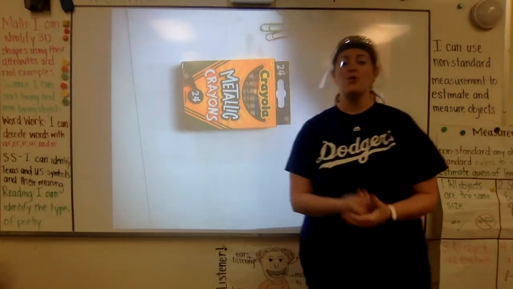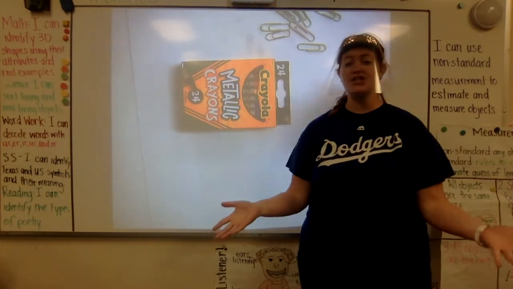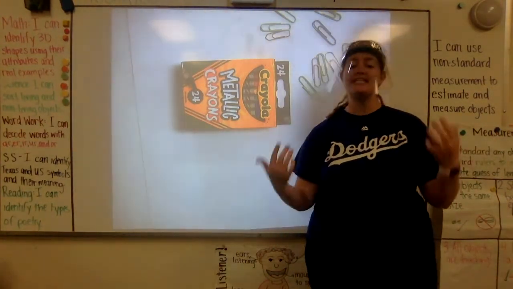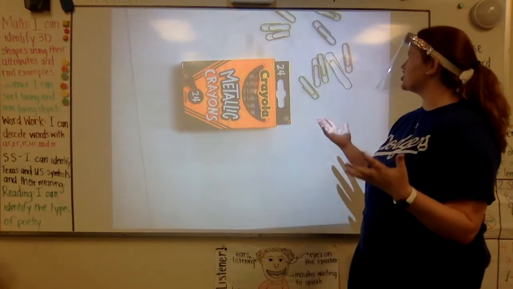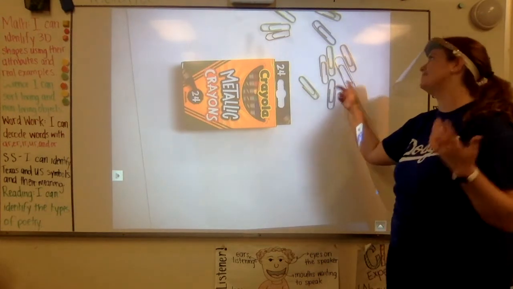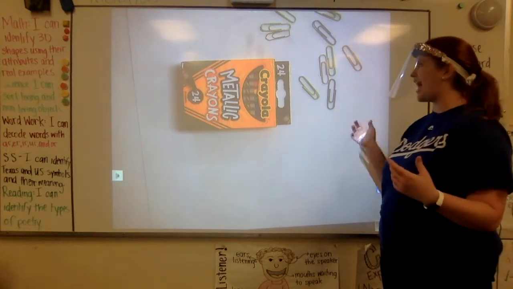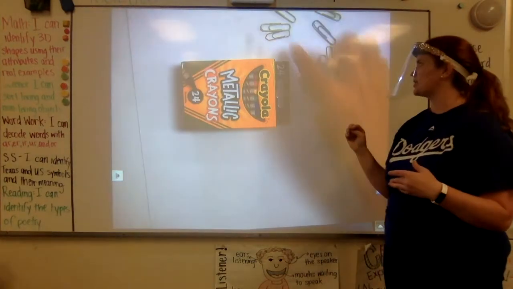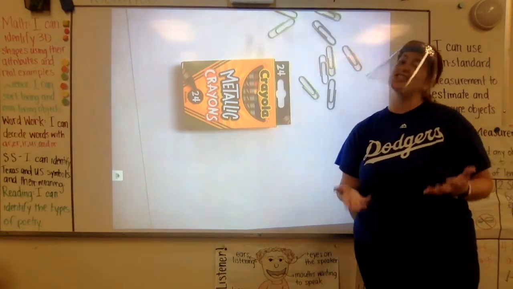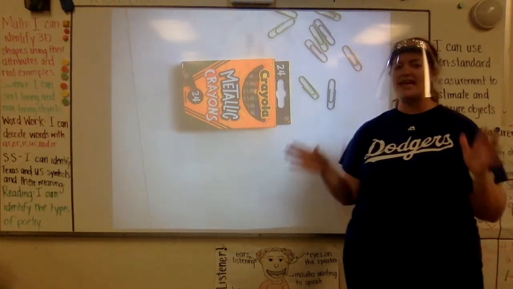Okay, I'm going to measure one more thing. This box of crayons. And I want to use the non-standard unit of paper clips. Now, I know that paper clips can sometimes come in different sizes. So I want to make sure that they're all the same size. I see here are some small paper clips, but uh-oh, that's a big paper clip. I don't want to use that one. It's the only one I have. So I'm going to use these smaller paper clips. And even though they're different colors, I don't have to change that as long as they're the same size. Okay, let me just make sure. Oh yeah, they are. They are still the same size.